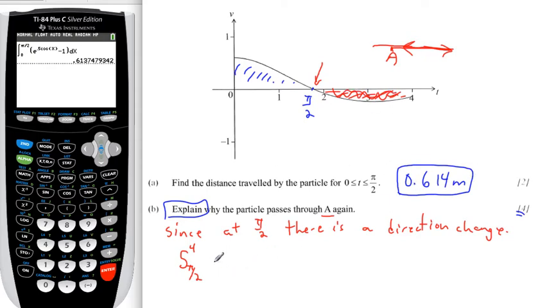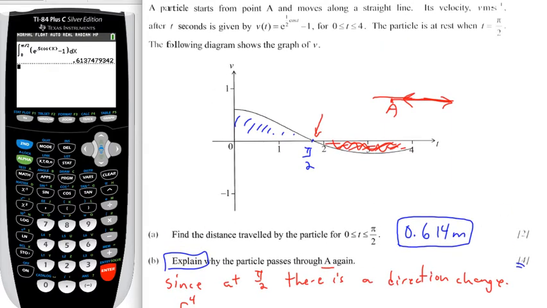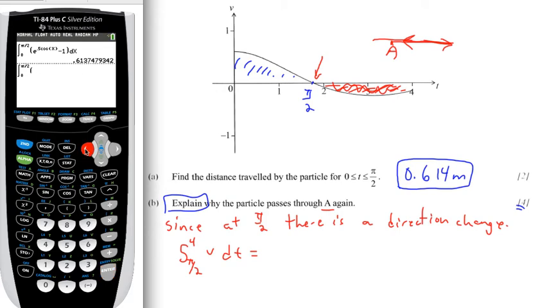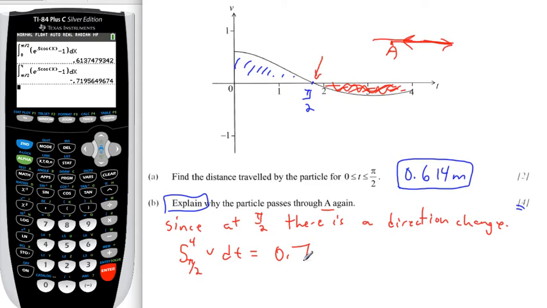So of the function, let's see if we can be efficient here. It's given as v of t. That's great. So then we can go v with respect to t. Right? So second enter, bring this function back rather than retyping it all again. Now our lower bound, though, is going to be pi over 2, and the upper bound is going to be 4. Okay. So this value here is 0.719564, blah, blah, blah.